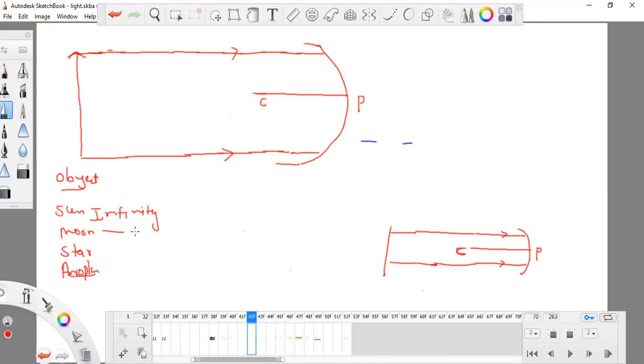So if the object is at infinity, the light rays will strike my mirror in such a way that both of them are parallel to PC.